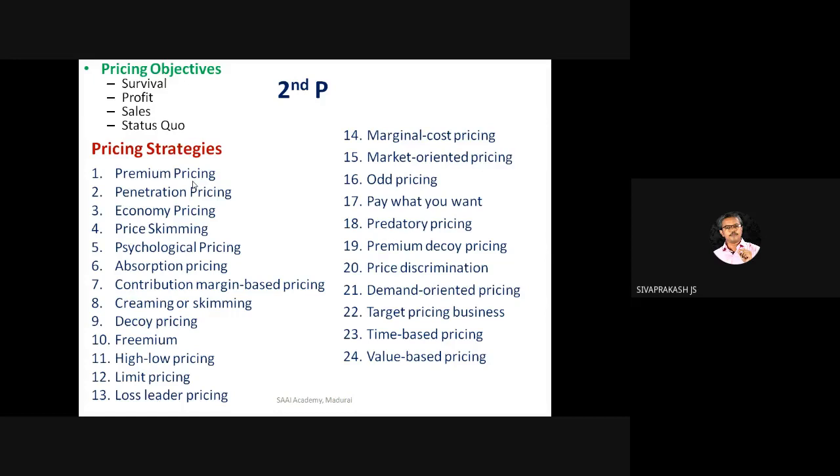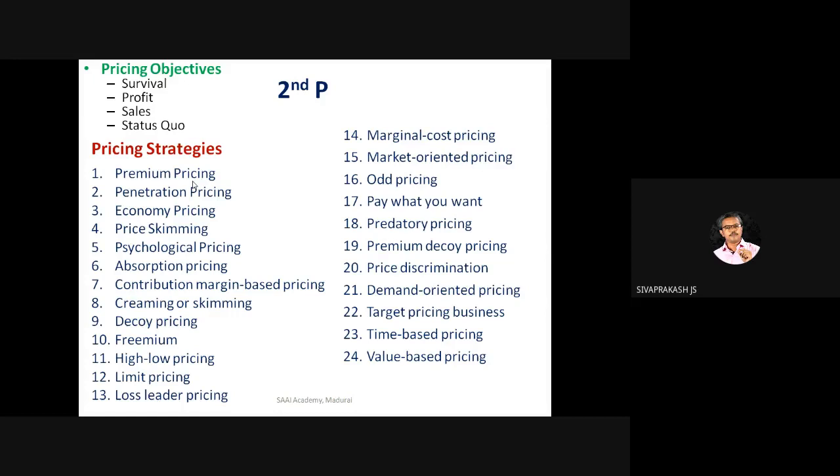If you get into any store, even a textile store, some cloths are 40 rupees, 90 rupees. For such products, they need to follow economy pricing. Everybody has to enter. Skimming price: they start with a high price and gradually they will reduce it.